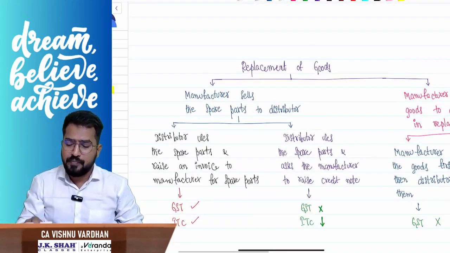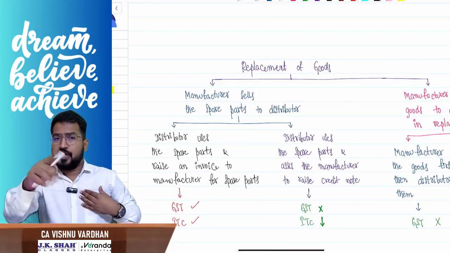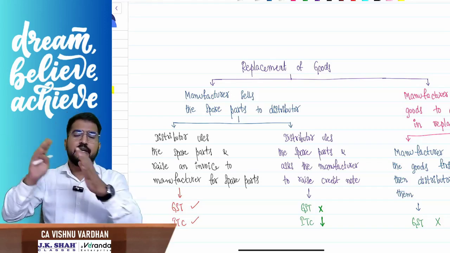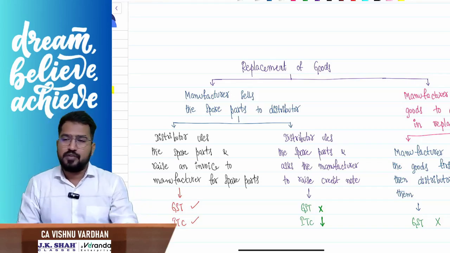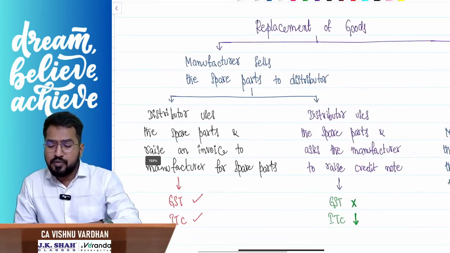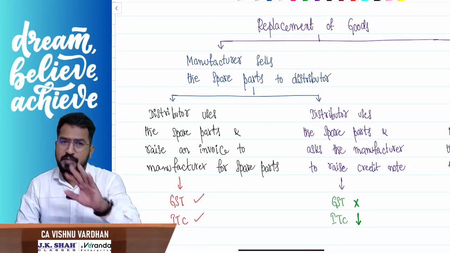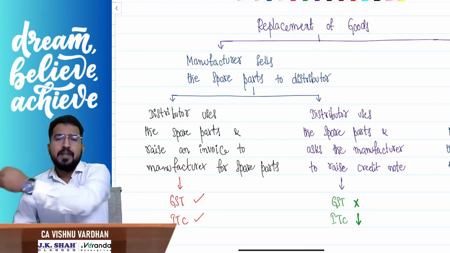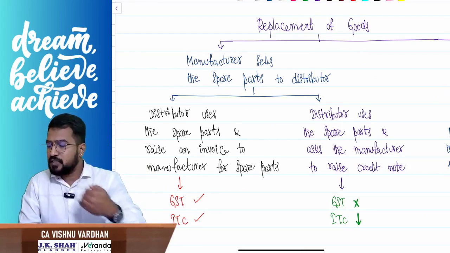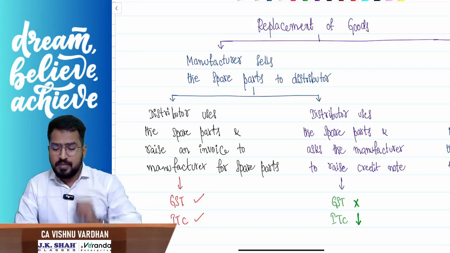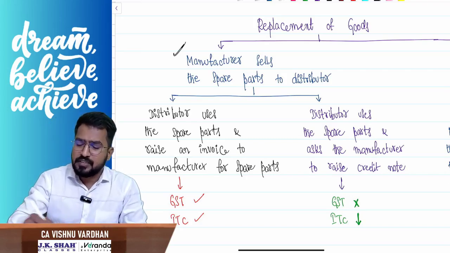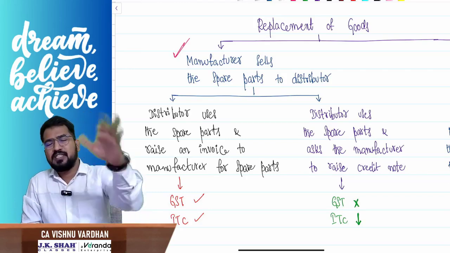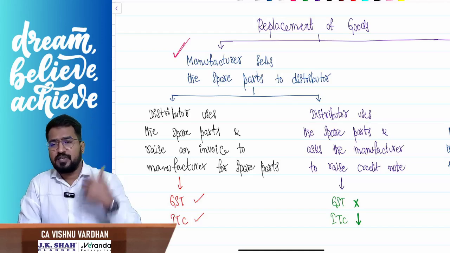See now, first of all, remember, you are my customer, I am the distributor, Vishnu is the distributor. Let us take Apple company as the manufacturer. Now I am using some goods for free replacement during the warranty period. Now, what happens between Apple company and Vishnu, that is, the manufacturer and the distributor? Generally, the manufacturer, that is Apple company, sells the spare parts to me, and I sell to the customers when they come for repair, all that stuff.